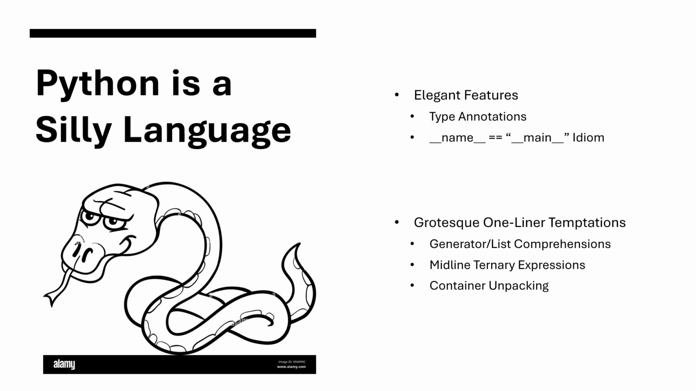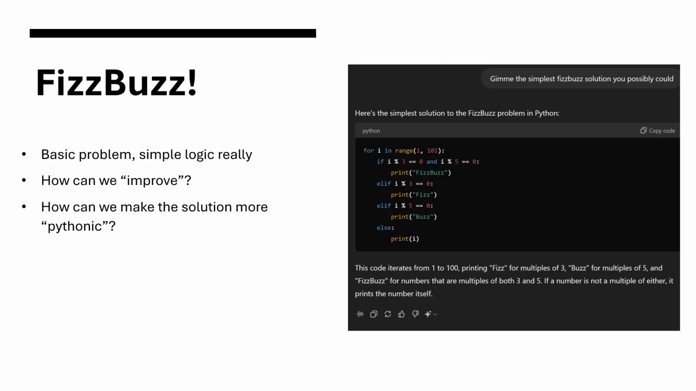Among these are list comprehensions and generator expressions, midline ternary expressions, and container unpacking. Let's look at a basic coding problem and see how some of these features can be utilized. FizzBuzz. So, I've asked ChatGPT to solve FizzBuzz for me, and this is what it gave me. Pretty simple, honestly. It just goes through a predefined range and prints out the relevant thing based on the divisibility of the given number. It's so simple, in fact, it's kind of boring, honestly.